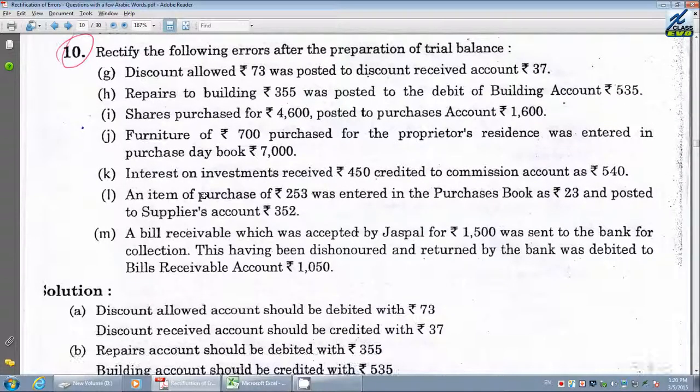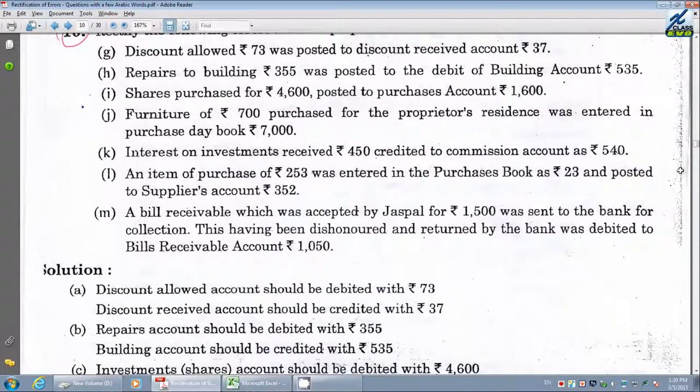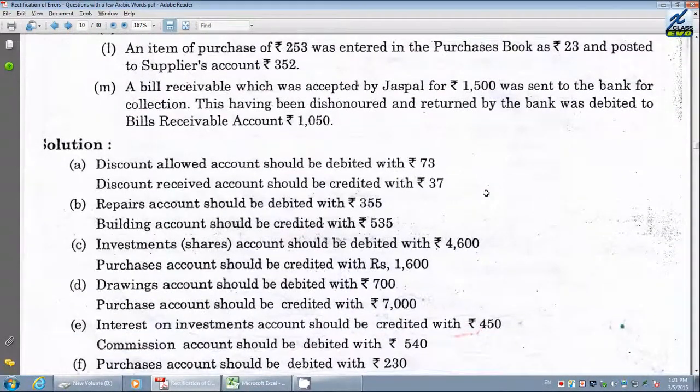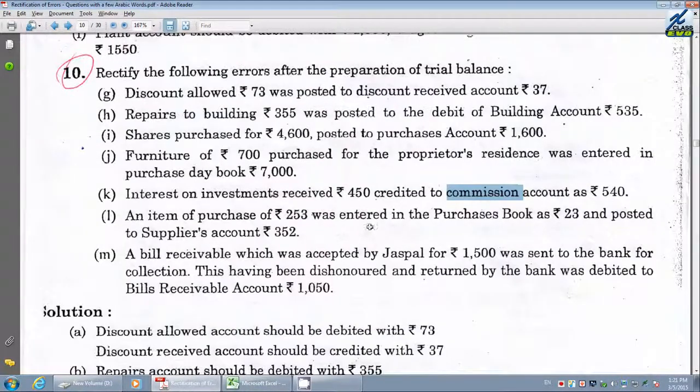Let's see about the next one. Interest on investments. Interest on investments received and credited to commission received account as 540. Actually how much was received? The amount is a mistake. 450 you received, but you have recorded 540. Amount mistake as well as heading mistake. Interest received you have posted as commission received, you have identified. Therefore the mistake is to be considered here as what? Interest on